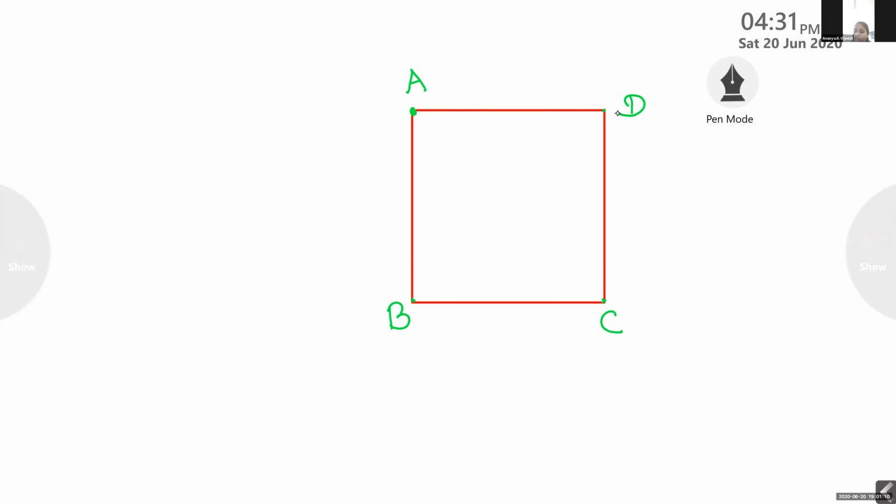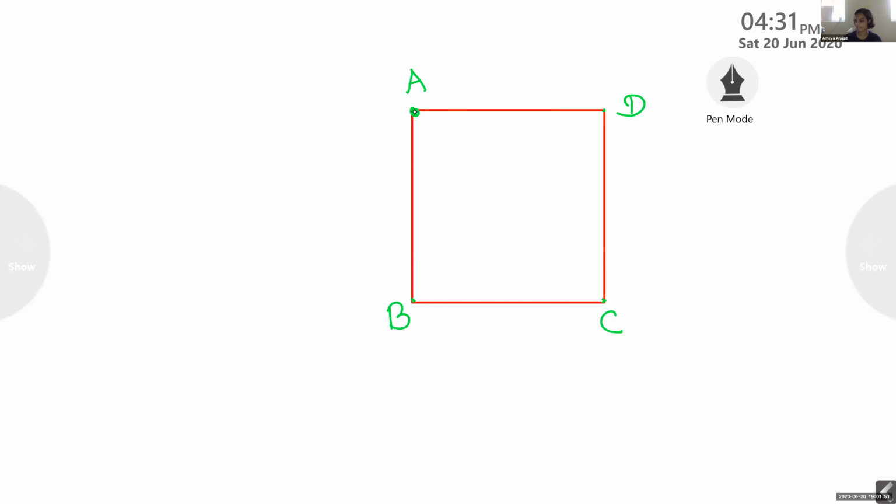Point A, B, C, D. Okay, quadrilateral ABCD. And you called a name for the quadrilateral as square. Okay, fine. Can you name the adjacent vertices for A? Ma'am, can you hear me now? Yes, I can hear. Tell. What are the adjacent vertices of A?